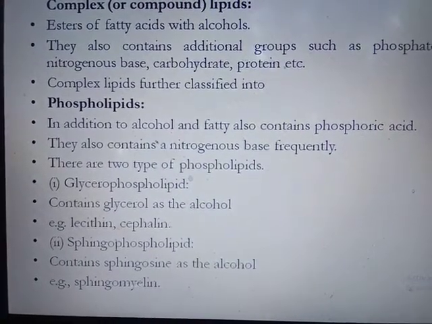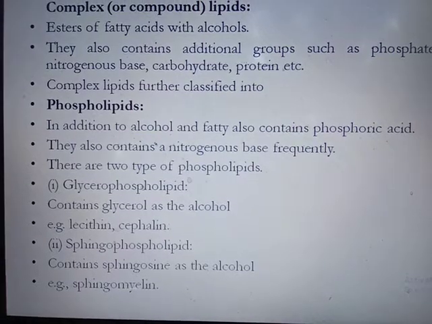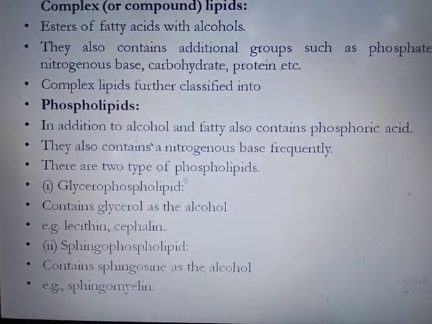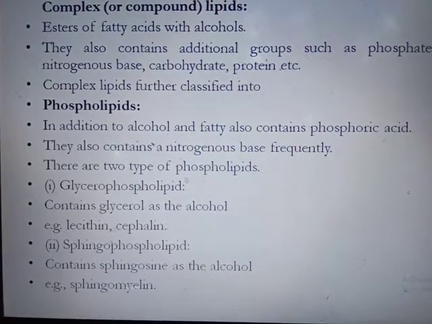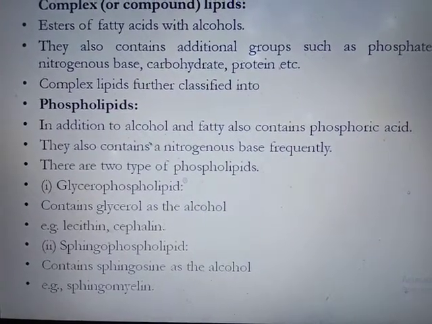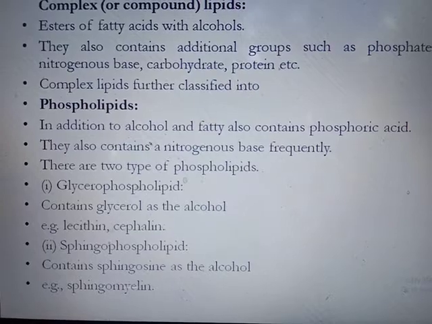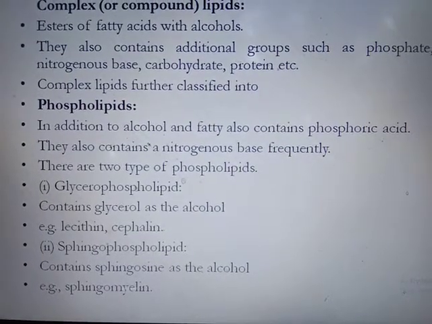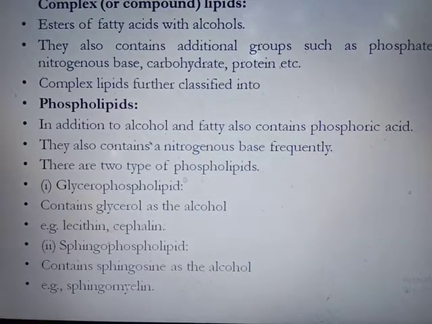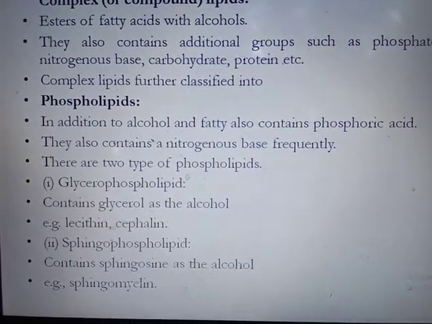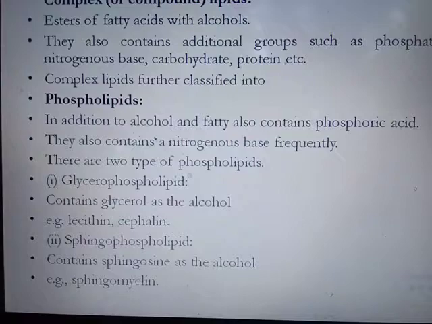For example, sphingomyelin. So phospholipids contain fatty acid and alcohol. Along with that, they also contain phosphoric acid and a nitrogenous base. Then phospholipids are divided into two groups, glycerophospholipid and sphingophospholipid. In glycerophospholipid, they contain glycerol as the alcohol. In sphingophospholipid, sphingosine is the alcohol.